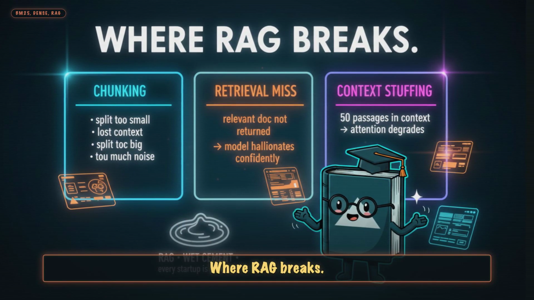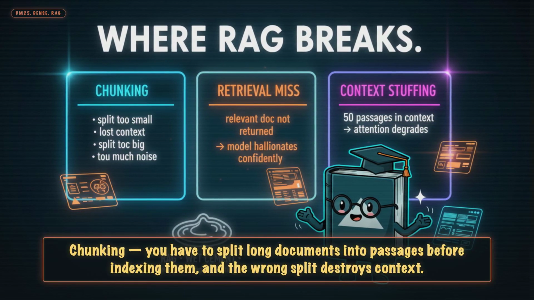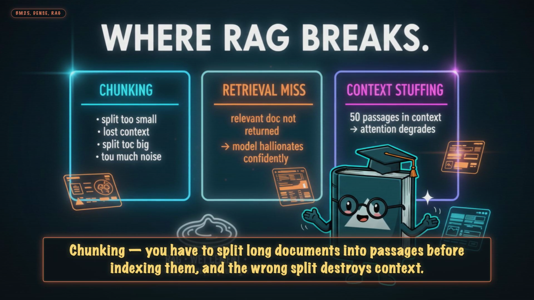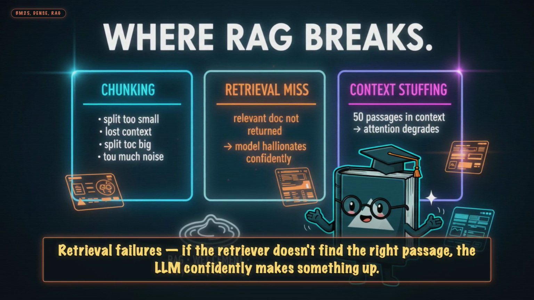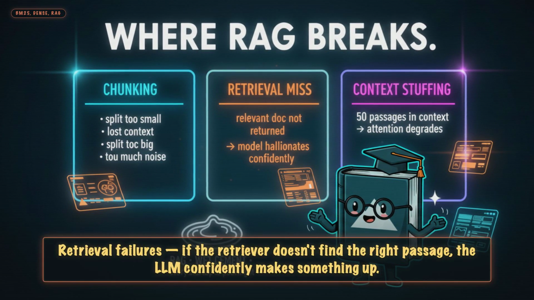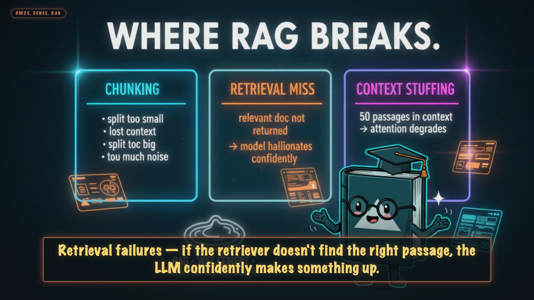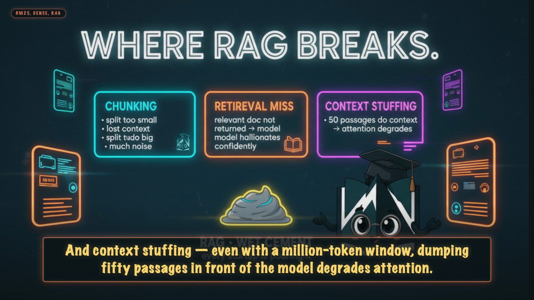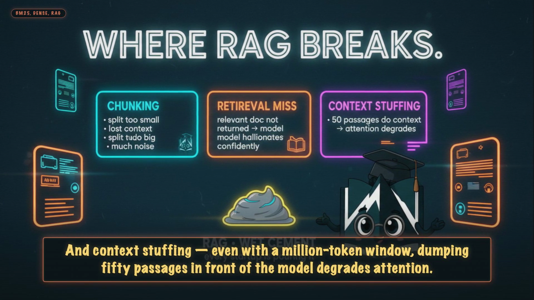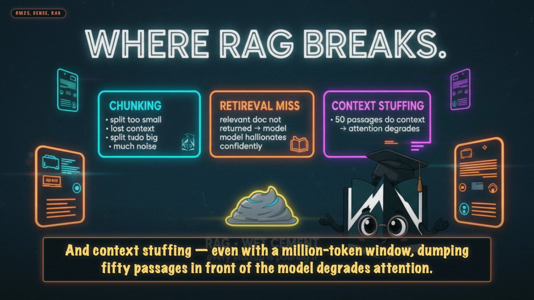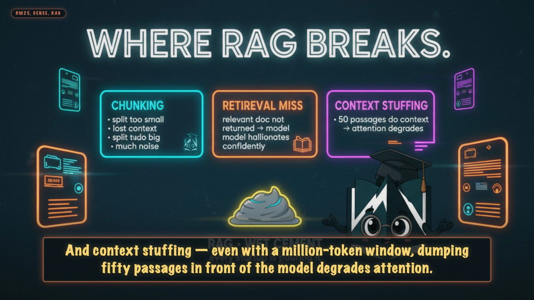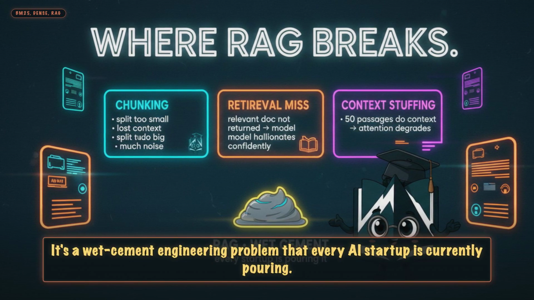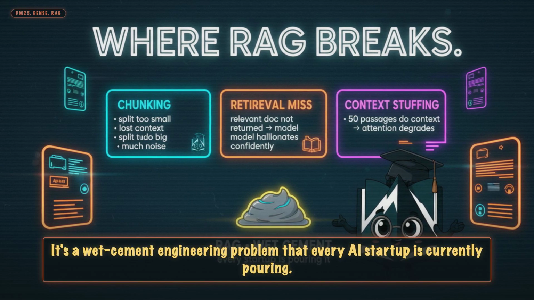Where RAG breaks: chunking. You have to split long documents into passages before indexing them, and the wrong split destroys context. Retrieval failures. If the retriever doesn't find the right passage, the LLM confidently makes something up. And context stuffing. Even with a 1,000,000 token window, dumping 50 passages in front of the model degrades attention. RAG is not a solved system. It's a wet cement engineering problem that every AI startup is currently pouring.